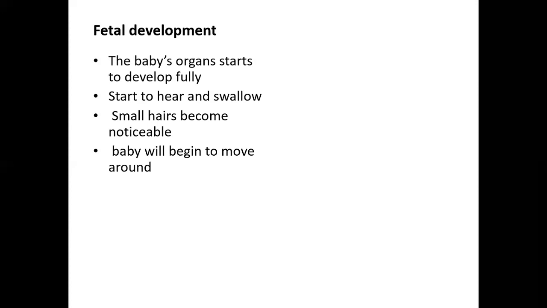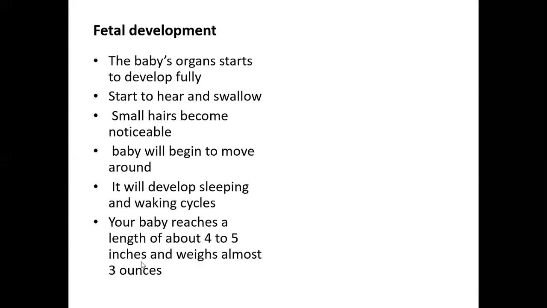The baby will begin to move around in this phase. The baby will also develop sleeping and waking cycles. Your baby may reach a length of about 4 to 5 inches and may weigh about 3 ounces. So these are all the developments that take place in the fetus in the second trimester.